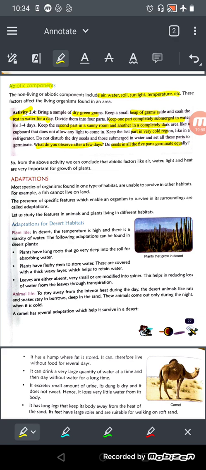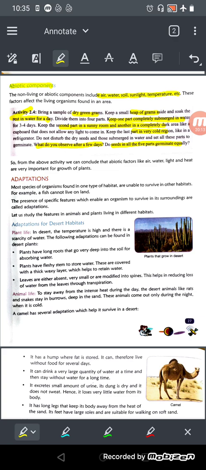But which we have kept in under the refrigerator, उसको sunlight तो नहीं मिला, right, that will not grow properly. Or which we have kept under the cupboard, that will also not grow properly because that also have not got the proper sunlight. And those we have submerged, जिसको हमने पूरा पानी के अंदर डुबा के 3-4 दिन के लिए रख दिया, वो भी ग्रो करेगा but not properly because उसमें एयर चाहिए, वाटर चाहिए, सनलाइट चाहिए, सॉइल चाहिए, ठीक है. They are not getting this.